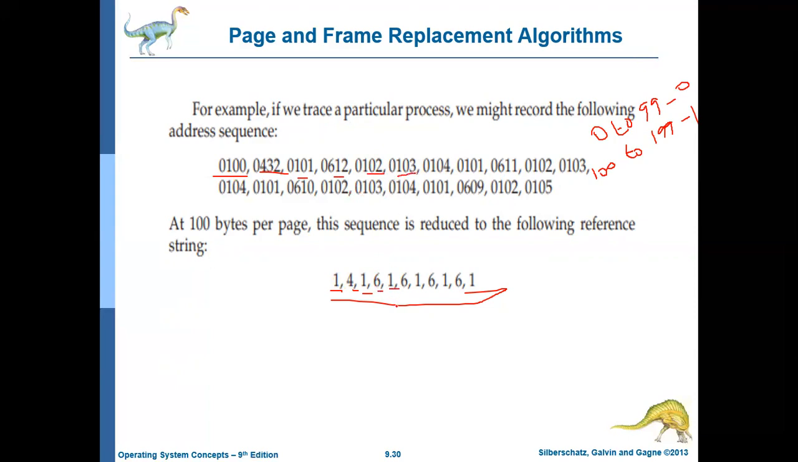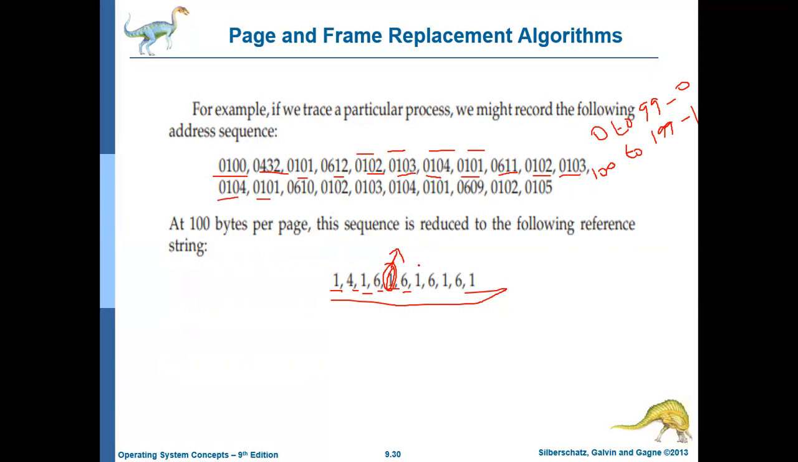Again 103, it is page 1 only, continuing, so you need not specify it again, because page 1 is referred continuously. Again page 1, again page 1, so there are no updates. Continuously 4 times page 1 is referred, and for all of these one reference is enough. Then page 6, then page 1, which is again continuously referred 4 times.